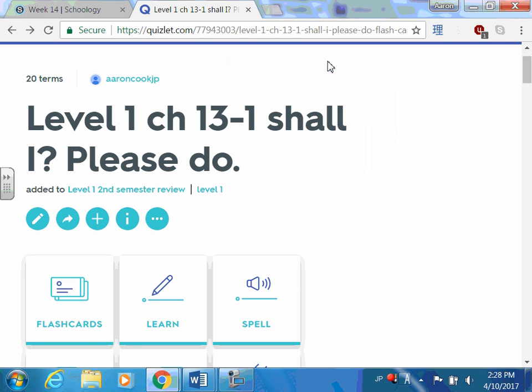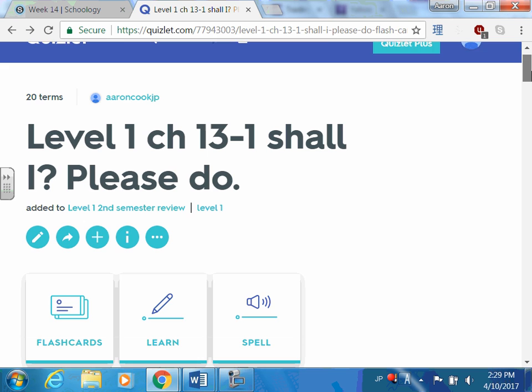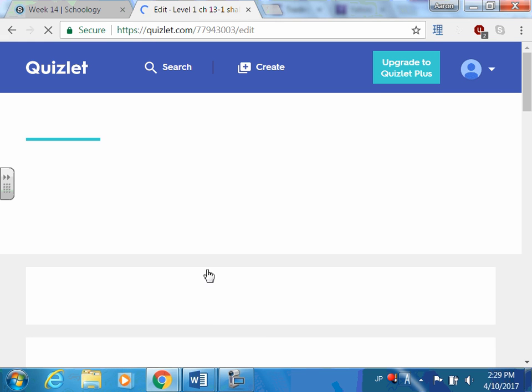This Quizlet set introduces how to say commands. We've touched on some of these before, but this pattern is grammatically the most challenging thing I teach in 4 years. But it's not that bad. So the question is always asking, shall I do something? And the answer is going to be please, whatever it is. Here's how it goes.